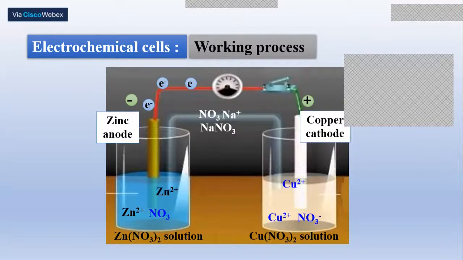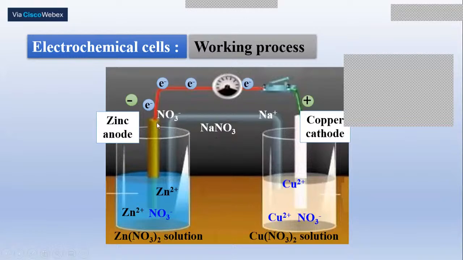So when you take a zinc rod dipped in zinc nitrate solution, and a copper rod dipped in copper nitrate solution, and you connect the zinc rod and copper rod using a connecting wire, and connect the two half cells using a salt bridge. The salt bridge contains sodium nitrate in agar-agar gel. So the moment you do so, what happens? The zinc electrode is the one where the zinc rod is dipped in zinc nitrate, and the copper electrode is the one where the copper rod is dipped in copper nitrate.